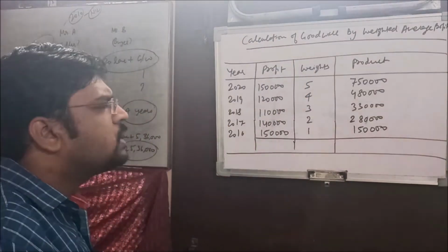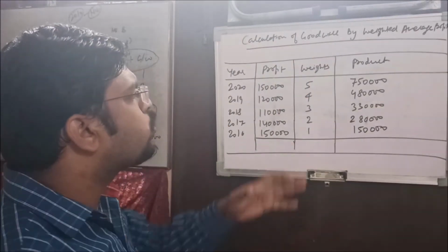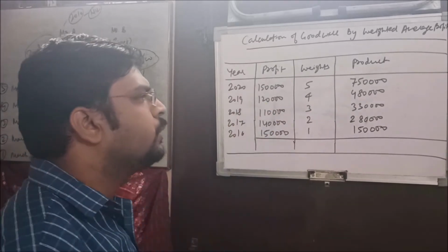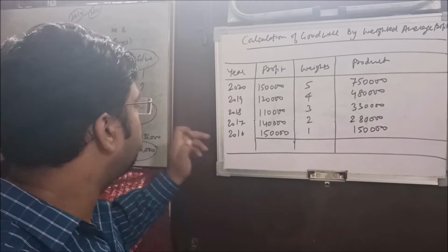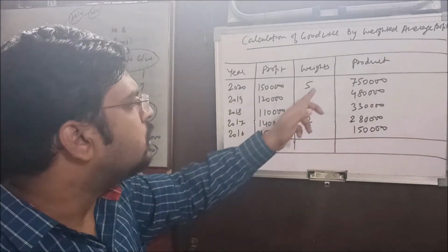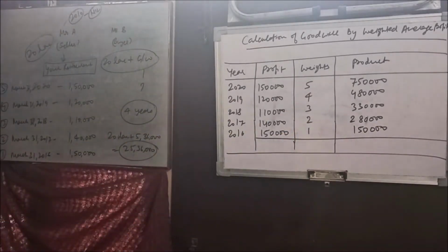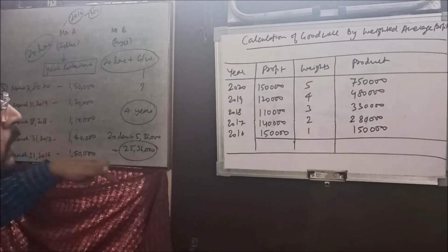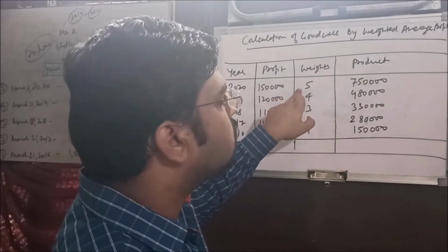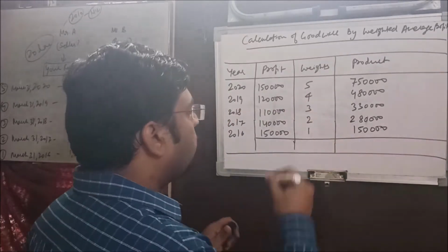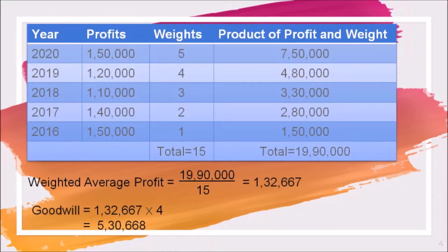So what we did, we just made a table to calculate the product of profit and weights. Okay, so this is the year column, this is the profit column we have taken from here, and now these are the weights column, as they have decided about the weights. Okay, now this is the product. We multiplied profit into these weights, then we get this. Now you can see that the total of the product column is 19,90,000 and the total of the weights column is 15.